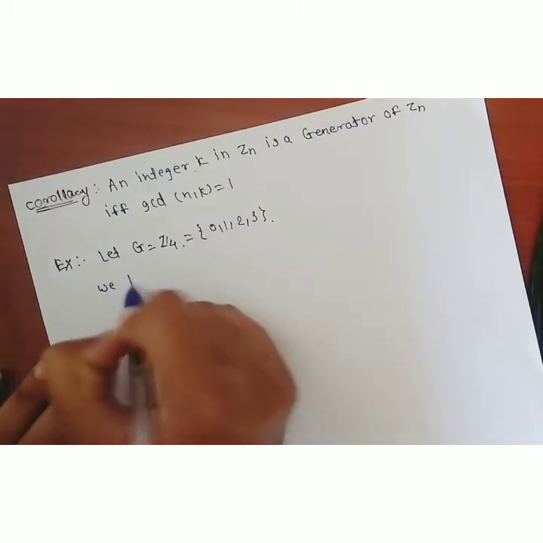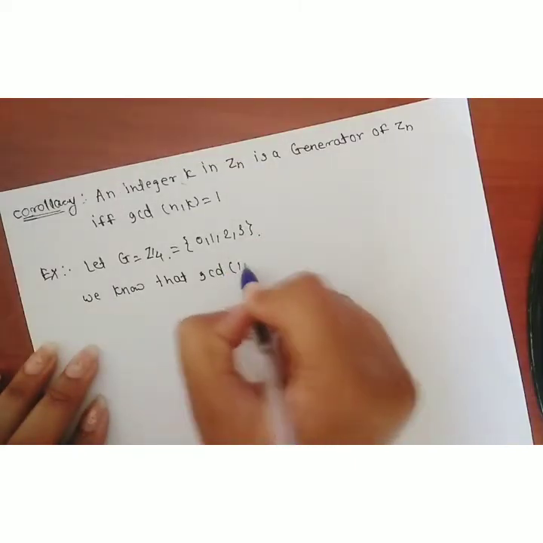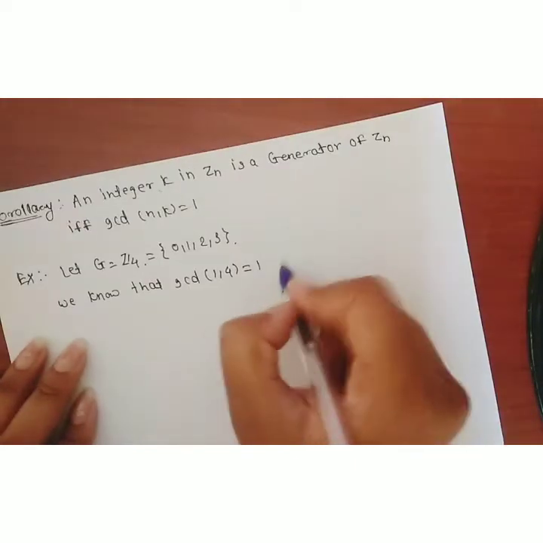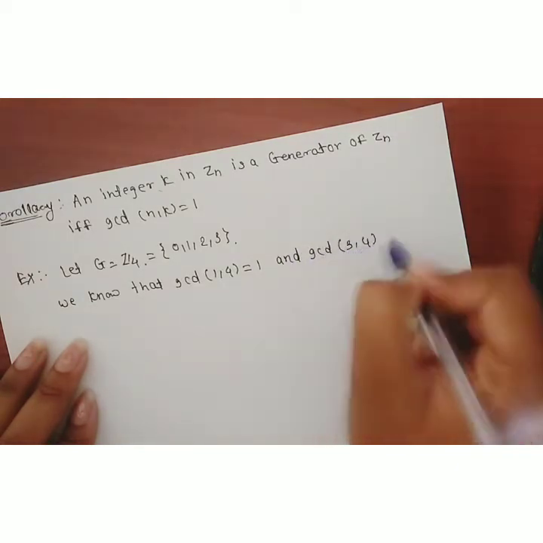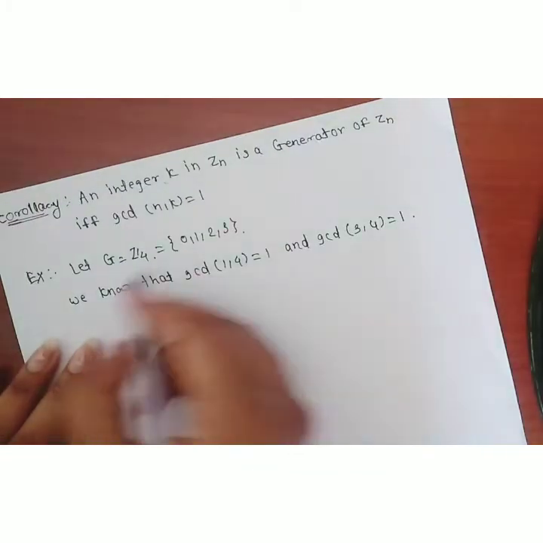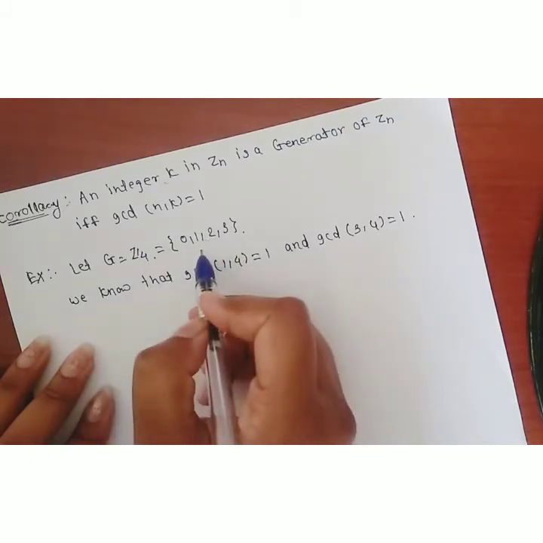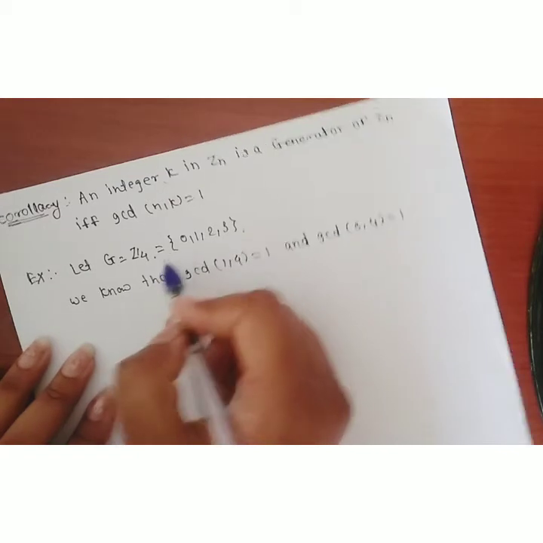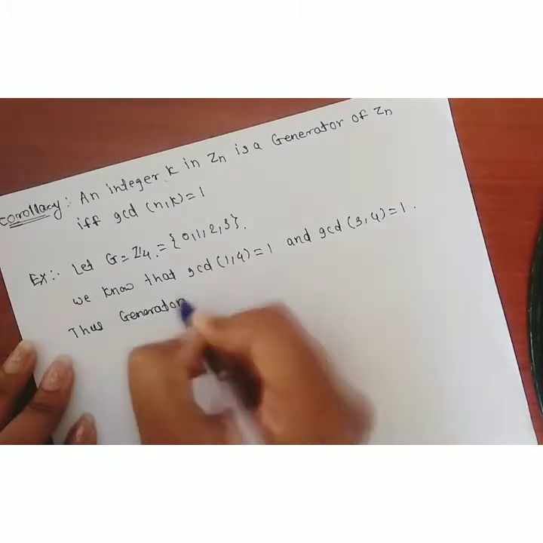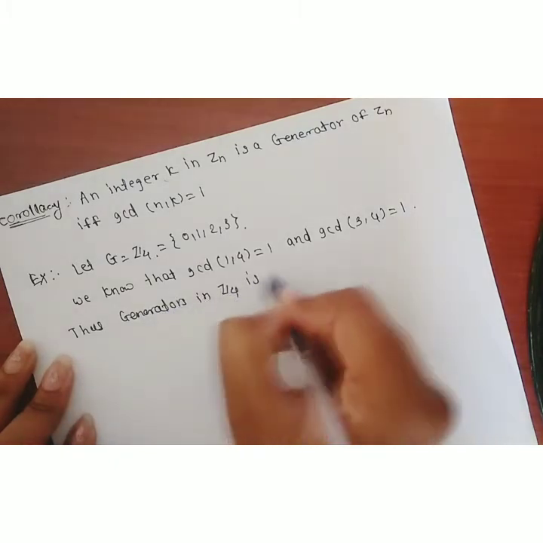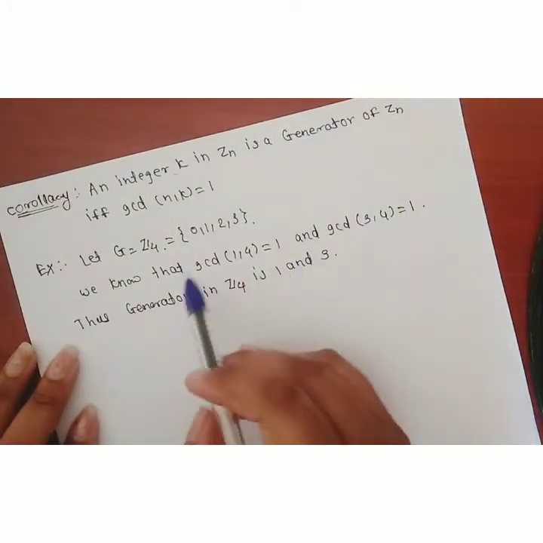We know that GCD of 1 with 4 is equal to 1, and GCD of 3 with 4 is also equal to 1. If you find the GCD of 2 with 4, it is nothing but 2. Therefore, 2 is not a generator of Z4. Thus, the generators in Z4 are 1 and 3. In that way the generators can be found.